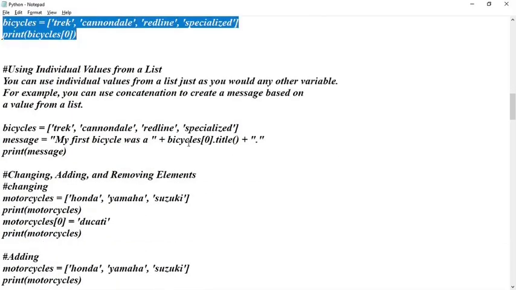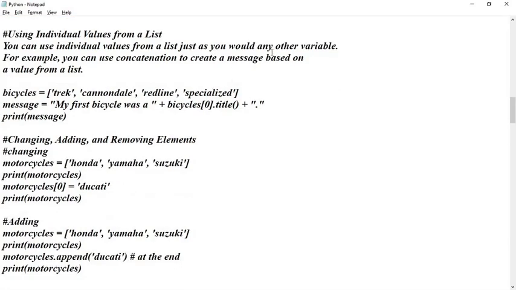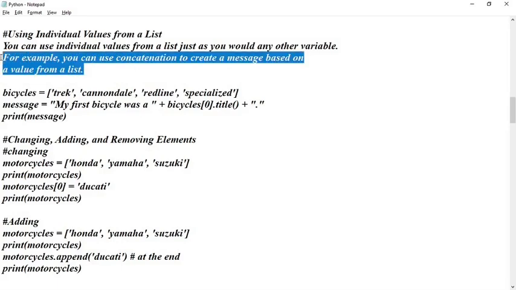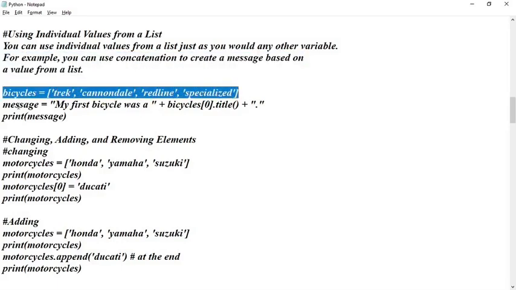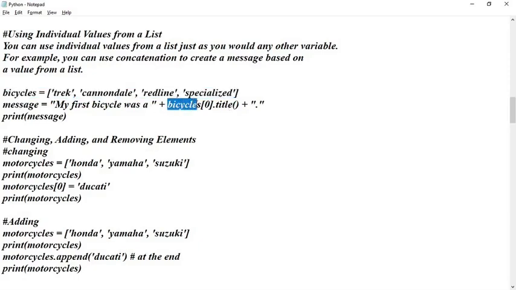Now you can use individual values from a list just as you would any other variable. For example, you can use concatenation to create a message based on a value from the list. Okay, so bicycle is this and then message is this. So in between we are accessing the list element and we are printing that element alongside other strings, with the title function included. Okay, so this you can do.